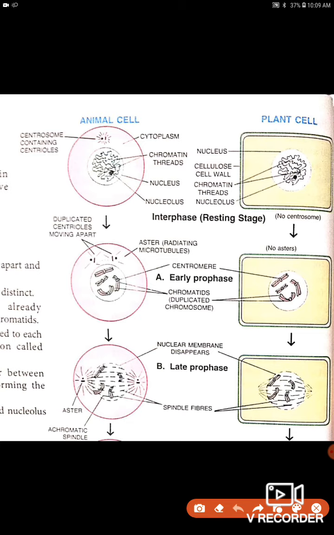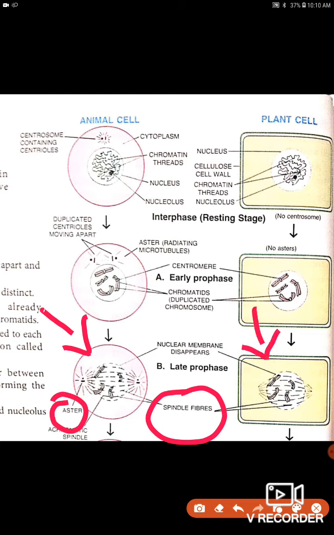Now next, each centriole radiates out ray-like structures which are called asters. We have already discussed it. What are asters? The asters are microtubules. A number of fine fibers appear between the two daughter centrioles which are termed spindle fibers. Here from the centriole they will be provided, and here from the normal cytoplasm.